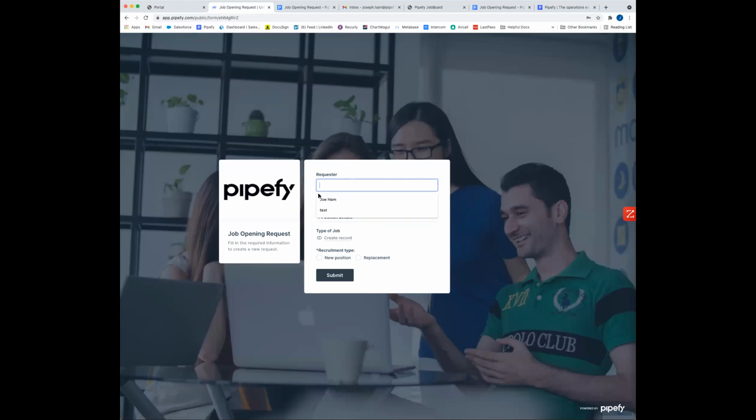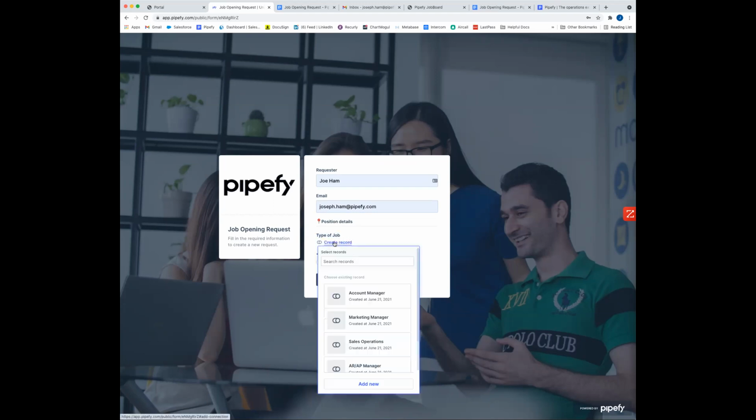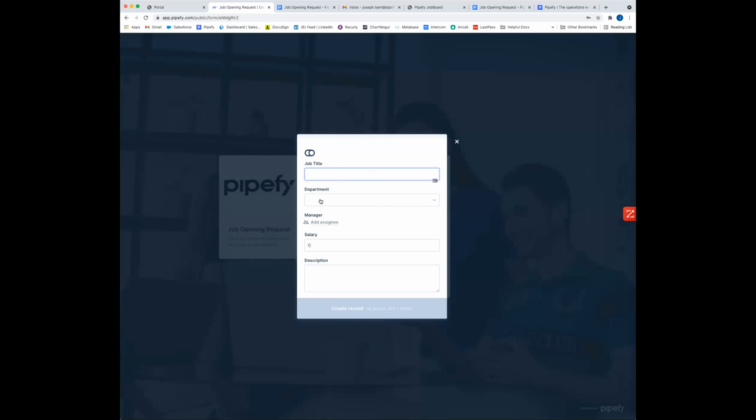So first, I'm going to put my name. We have optional fields like my email that I'm listing out right here. These can also be members, so you can just go ahead and tag your name. Right down here, this is going to be a link to one of my databases. So if this is a job that we've already posted before, maybe I already have the description, the salary, all of this stuff, so I don't want to reinvent the wheel. But if it's something that's brand new as we're scaling, I can also create a new job post, put the title, the department, the manager, and items like that.